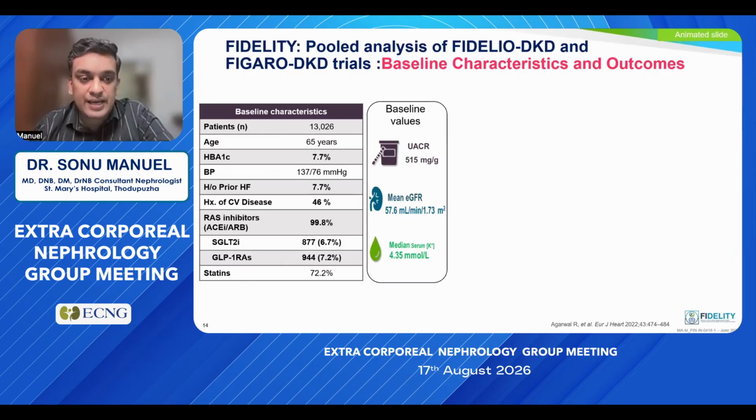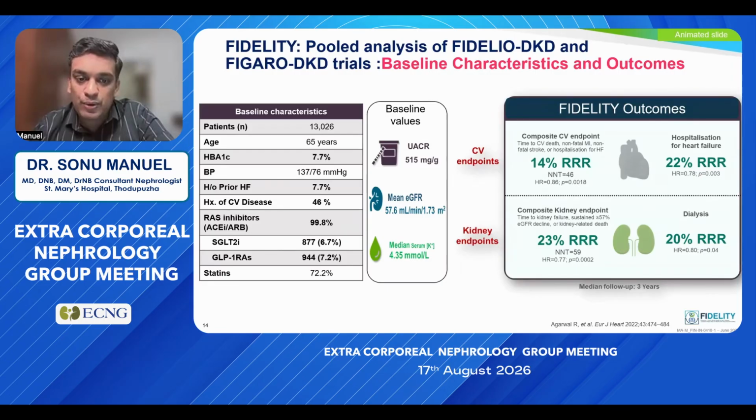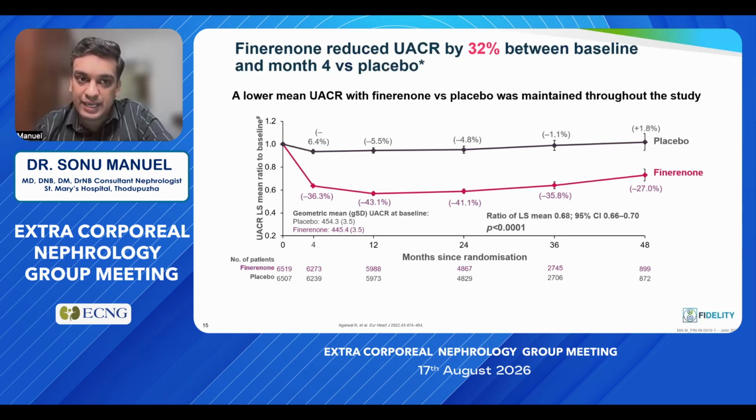If you see the baseline characteristics, the age was 67 years, HbA1c was 7.7, and the mean proteinuria was around 515 milligram per kilogram. There was a 14% risk reduction in the composite CV endpoint and a 23% risk reduction in the composite kidney endpoint.